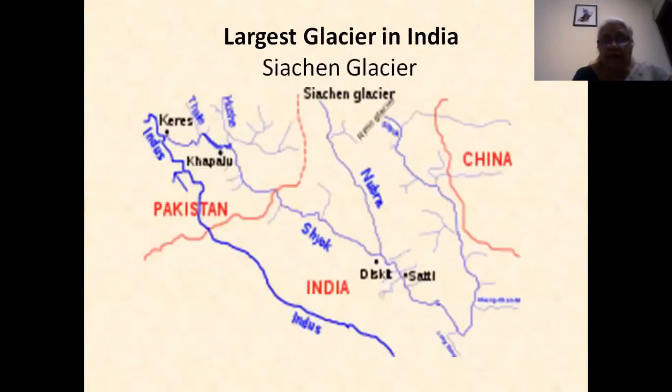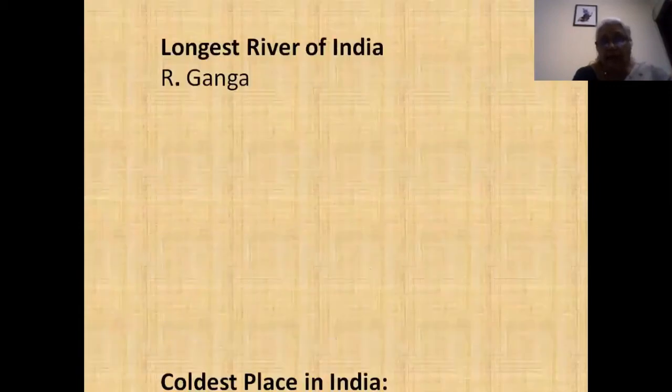Of course, we have the largest glacier, which is the Siachen Glacier, always in the news. And then all the details. So there is a lot of information that you need to know and read up from time to time. And that completes my lesson on the location of India and the details.